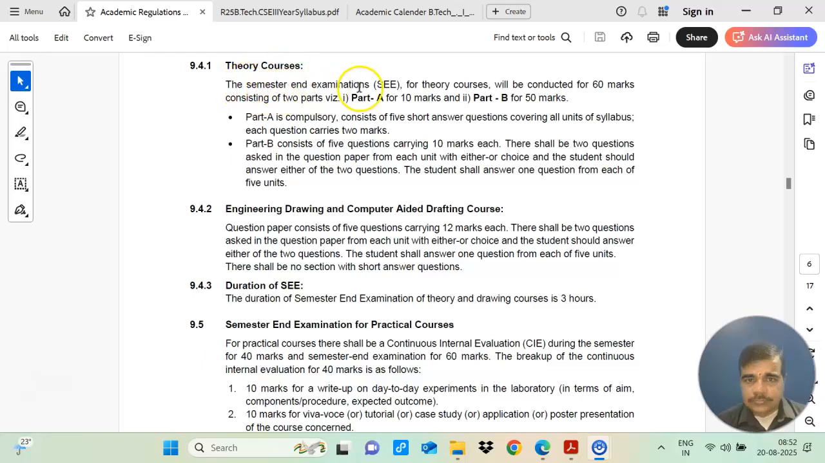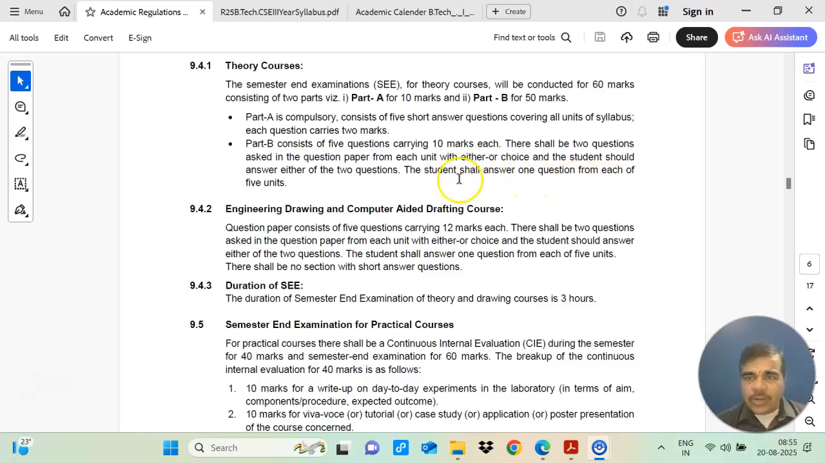If you look at your theory course, in the theory course you will be having a part A and part B. Part A is of 10 marks and part B is of 50 marks. Part A is compulsory, consisting of 5 short answer questions covering all units of the syllabus. Each question carries 2 marks, and part B consists of 5 questions carrying 10 marks each. There shall be 2 questions asked in the question paper from each unit with either/or choice, and the student should answer either of the 2 questions. The student shall answer 1 question from each of the 5 units.